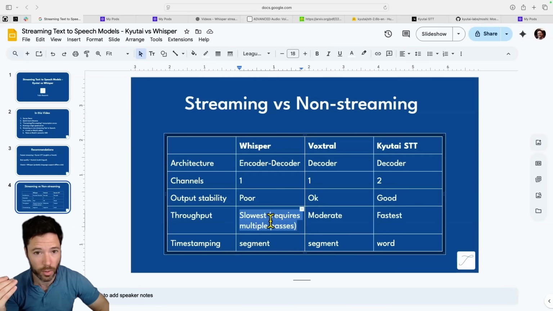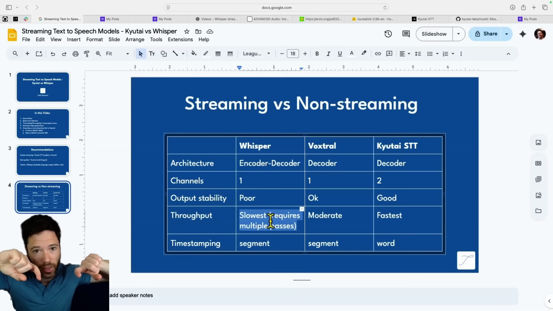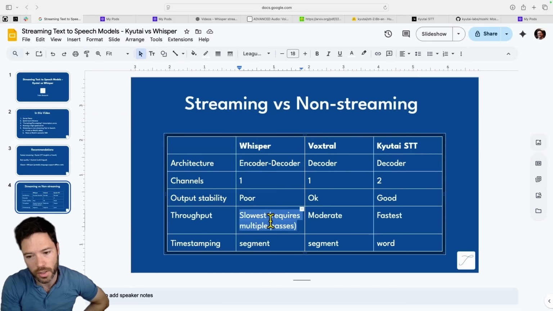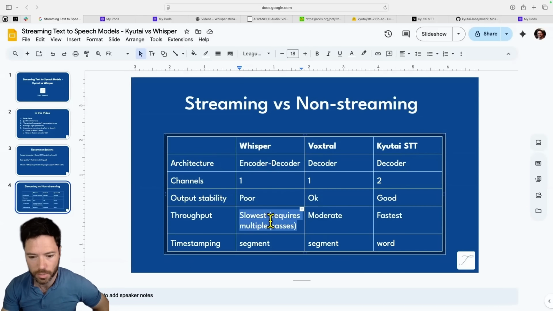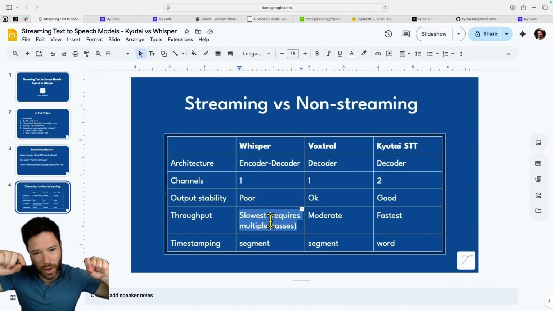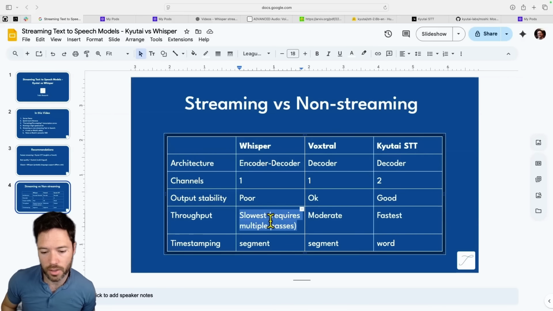And this tends to make it more stable in its outputs, because if you only need to transcribe everything up until the last half second or the last 2 seconds, you're going to be pretty certain with the outputs. So the stability of the Kyutai model is quite good because it has this little delay and it doesn't try to transcribe the very last piece. Whereas with Voxtral, it's always trying to transcribe the last piece. So if you get a full transcription of audio to here, the very last piece might be quite inaccurate. Now, it'll be accurate if you're at the end of a sentence because it'll be used to the complete sentence. But when you're mid-sentence and the audio stops, it tends not to be quite as stable.